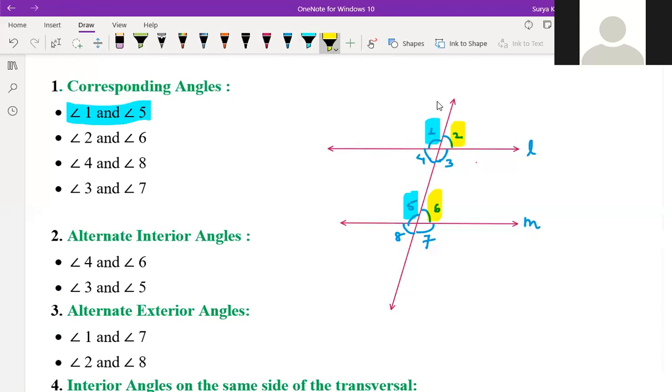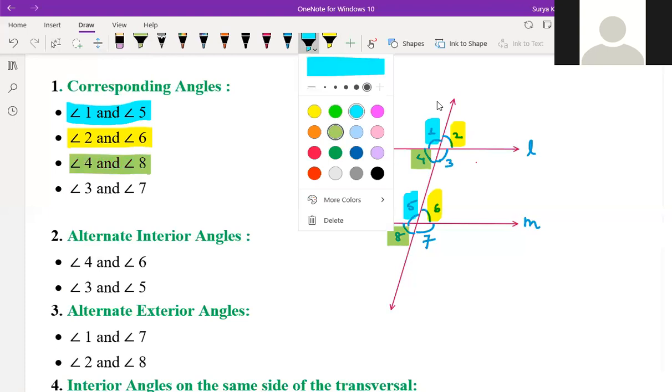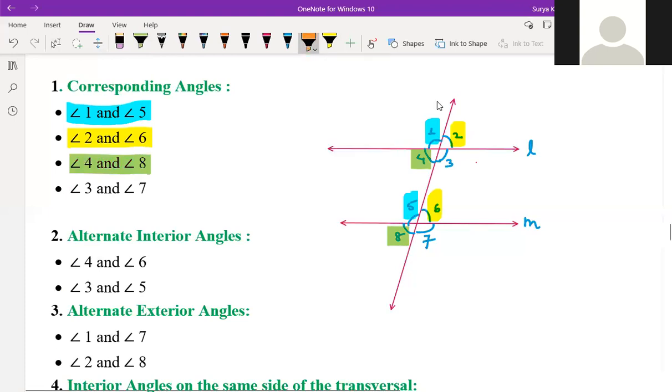So we call them corresponding angles. Again see, angle 4 down the line, angle 8 down the line on the same side, called corresponding angles. Angle 3 and angle 7 down the line on the same side, called corresponding angles.